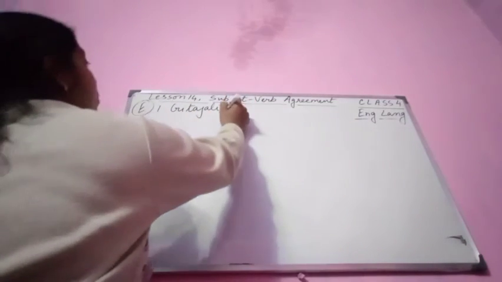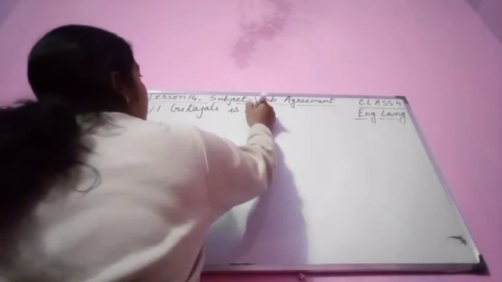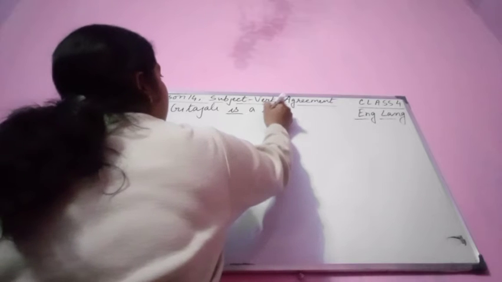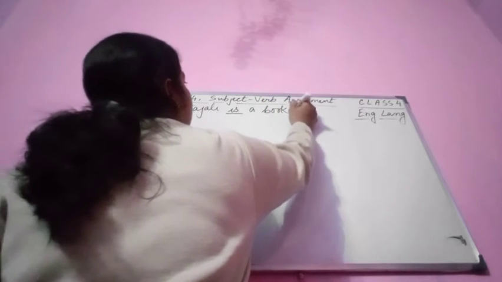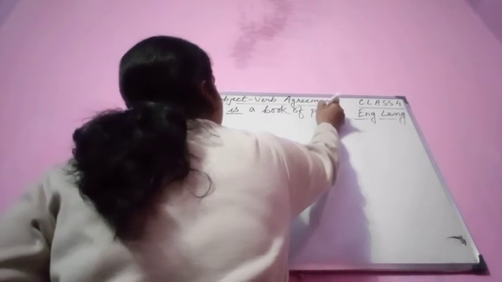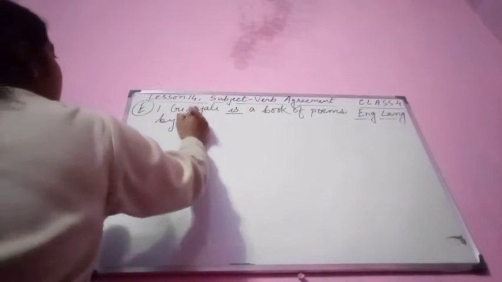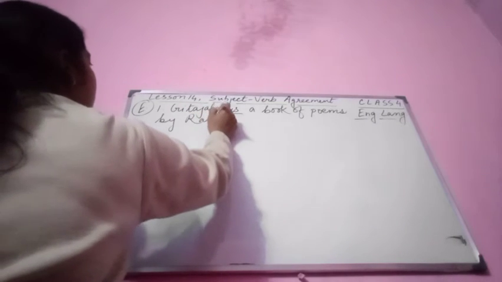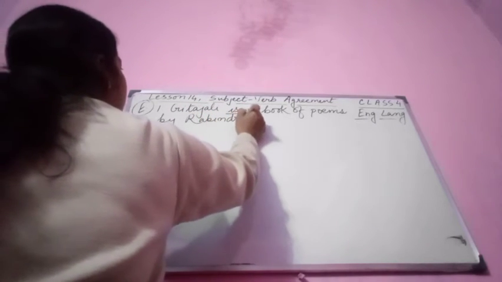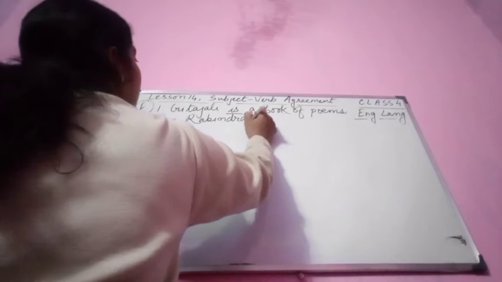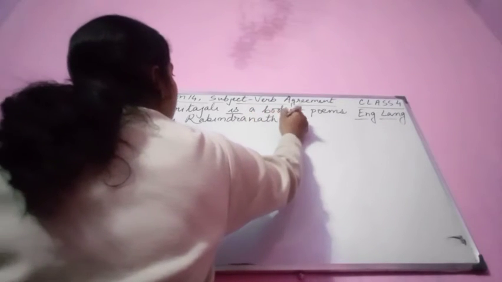Gitanjali is a book of poems by Rabindranath Tagore.